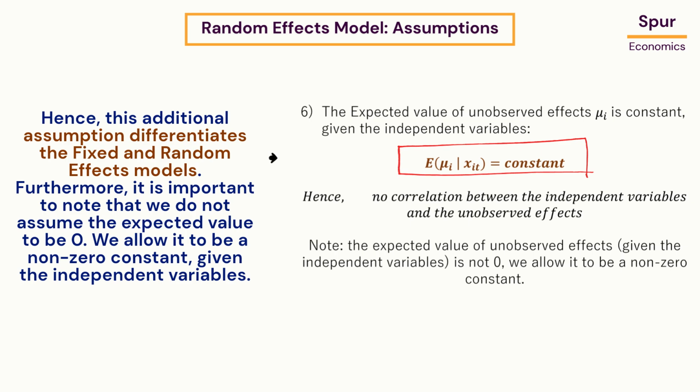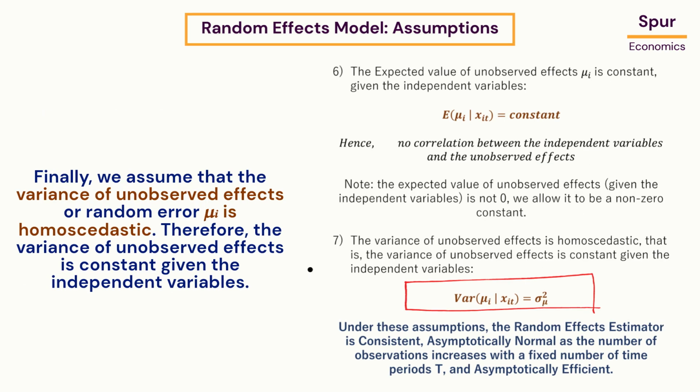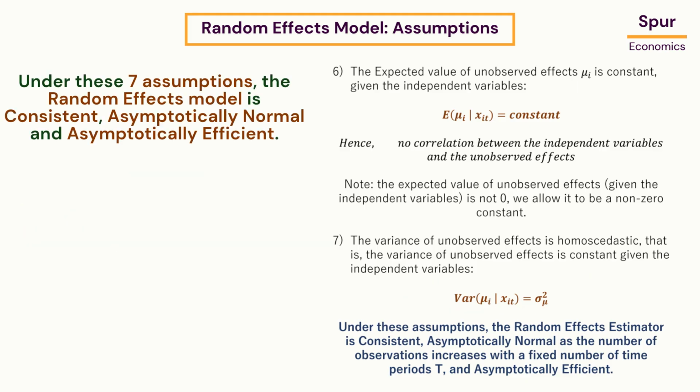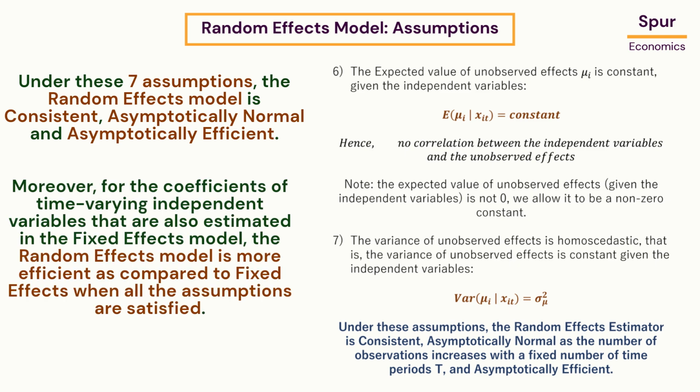Furthermore, it is important to note that we do not assume the expected value to be 0. We allow it to be a non-zero constant, given the independent variables. Finally, we assume that the variance of unobserved effects or random error μi is homoscedastic. Therefore, the variance of unobserved effects is constant given the independent variables. Under these 7 assumptions, the random effects model is consistent, asymptotically normal and asymptotically efficient.